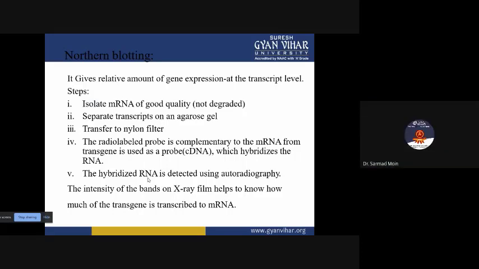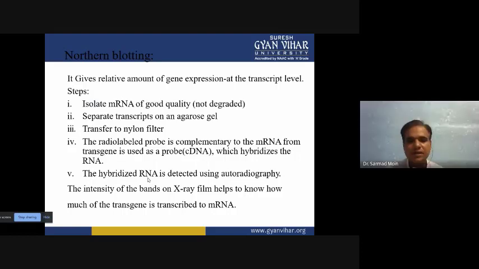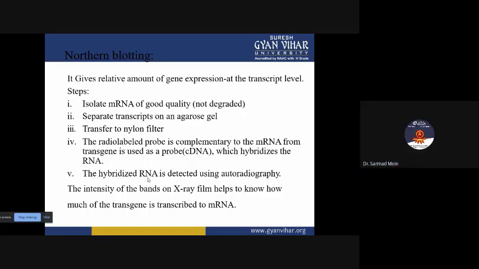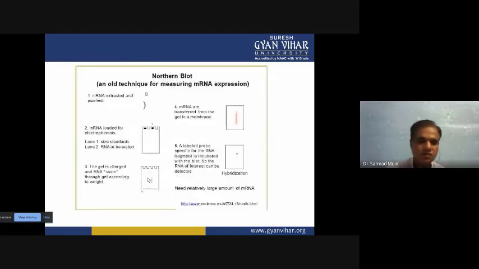Here we are detecting only mRNA. We are not detecting DNA. We are isolating the total population of mRNA, separating it on the gel electrophoresis, and then transferring the separated mRNA onto the nitrocellulose membrane or nylon membrane. Then we are using a radiolabeled probe or fluorescent labeled probe to detect whether our particular transgenic mRNA is there or not. So here is how Northern blotting can be performed.